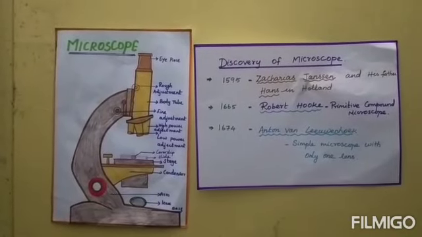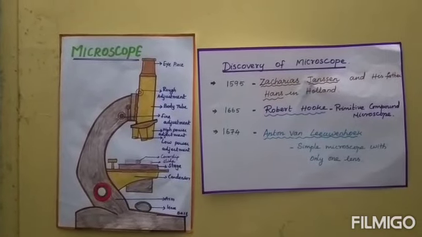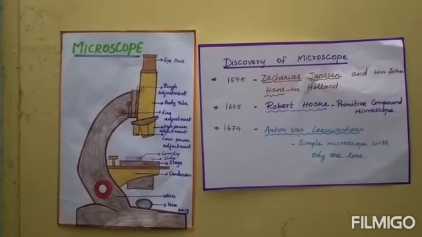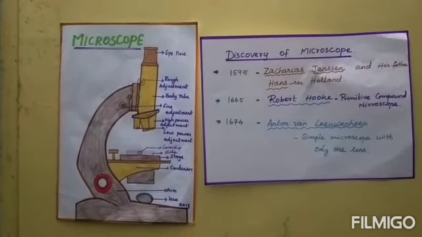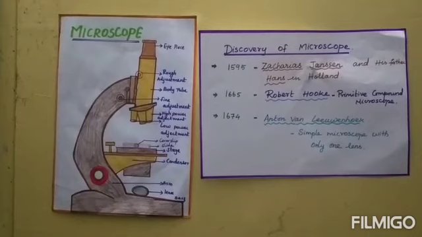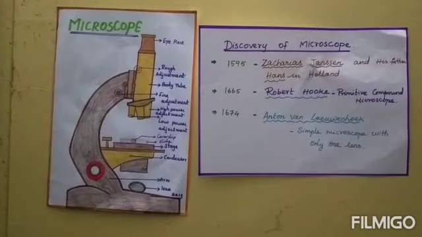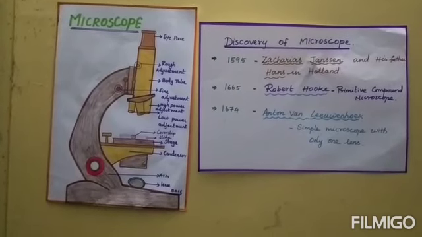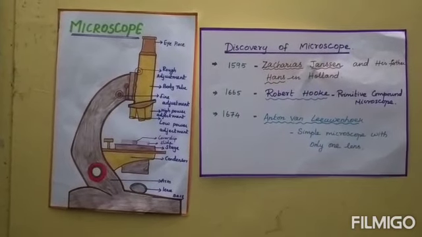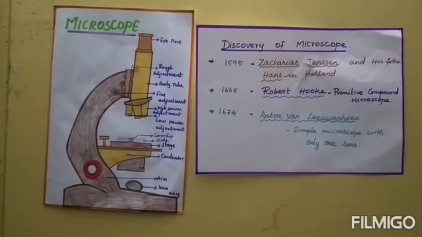We are going to see about the microscope. A microscope is a scientific instrument used to magnify very small objects which cannot be seen with the naked eye. Most cells are too small to be seen with the naked eye. It makes small objects look larger. People who use microscopes frequently in their jobs include doctors and scientists. Students in science classes such as biology also use microscopes to study small things.